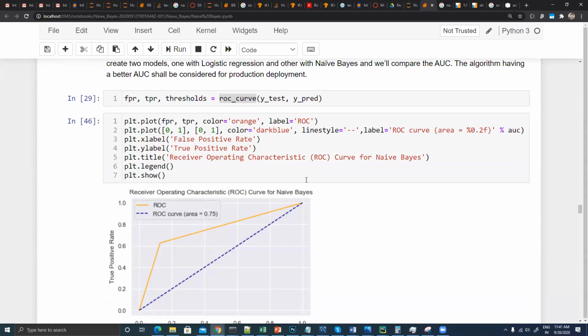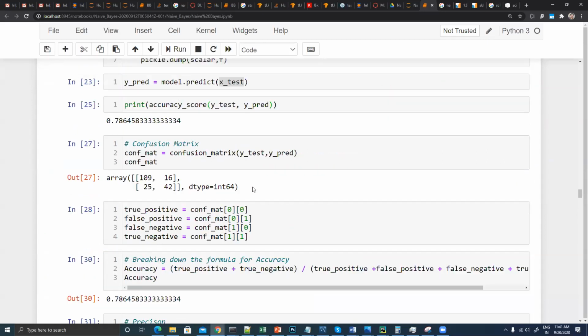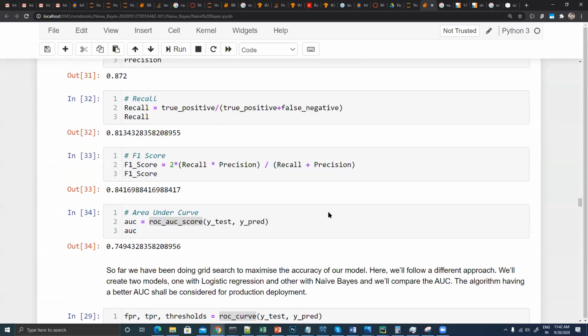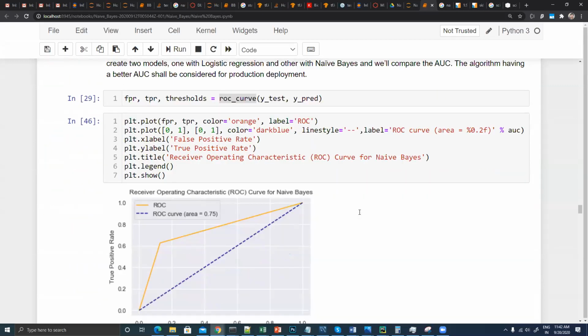So I'm just building the model over here, simple. I'm building the model, and then I'm checking the accuracy of this model. It's 78%. Maybe I can do some hyperparameter tuning and try to increase or decrease the accuracy of the model, right? That basically depends. But yes, this is what we are all trying to do over here.